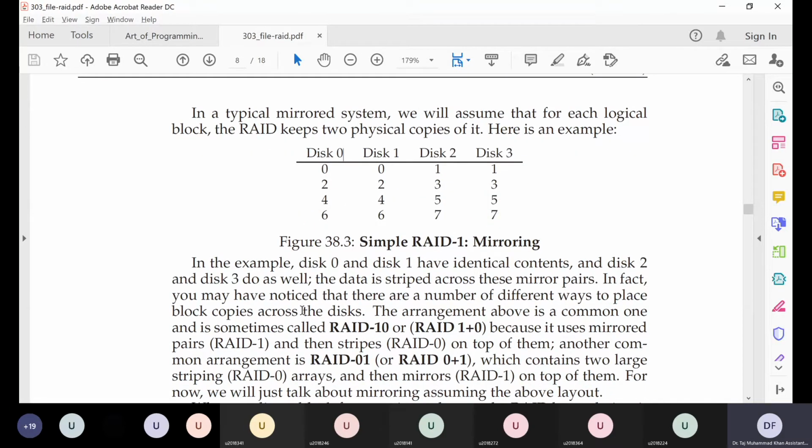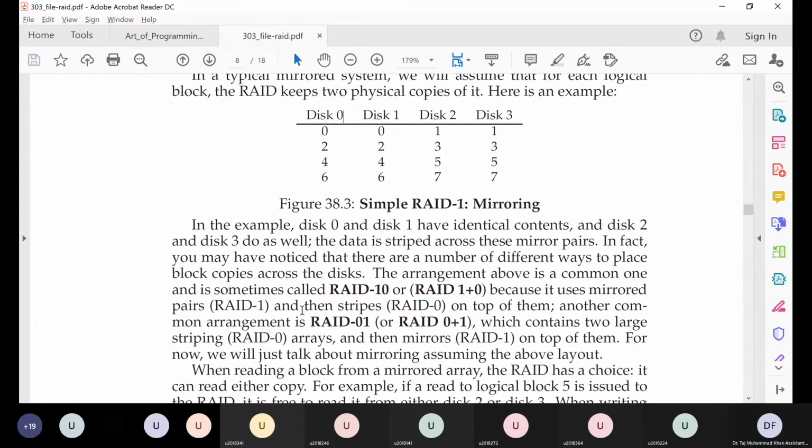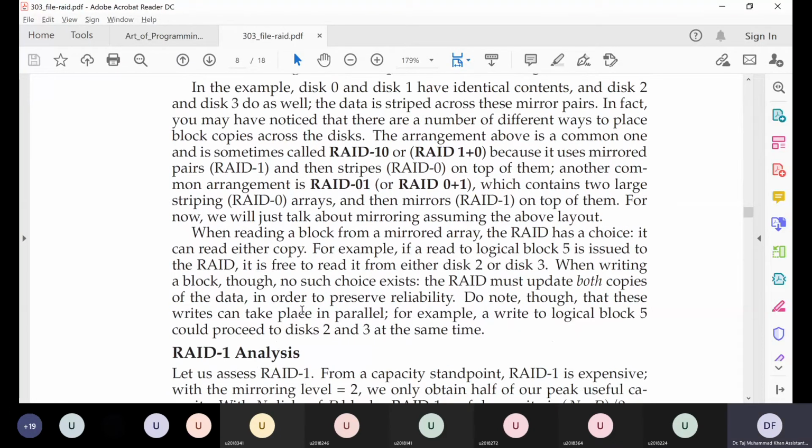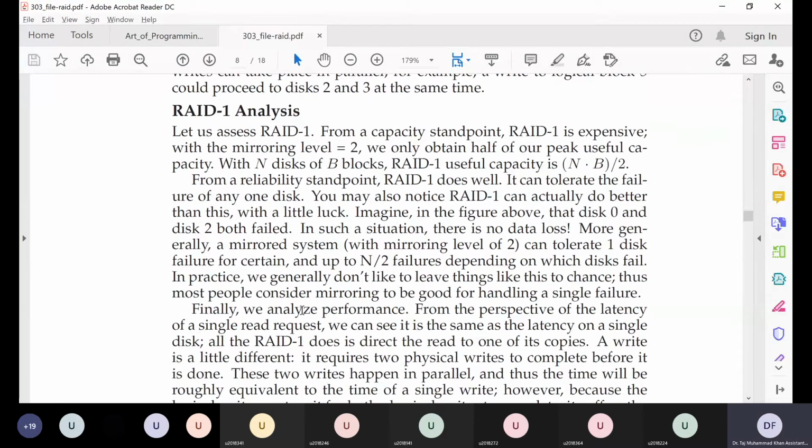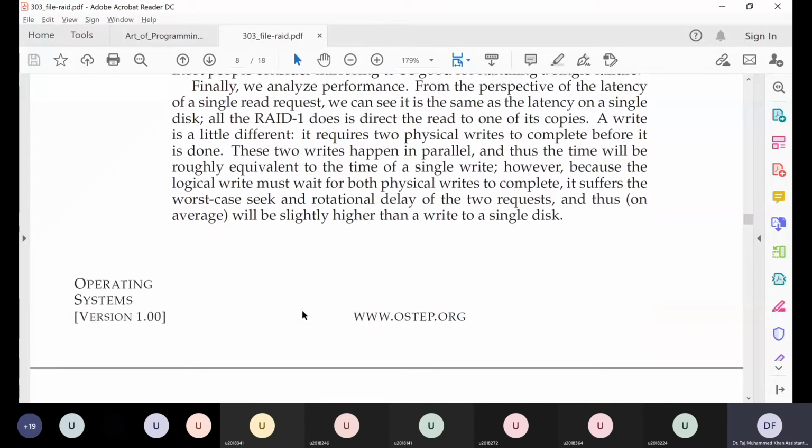So this is better in terms of reliability compared to RAID 0 because it can at least survive one hard disk failure. Good. So this is RAID level 1, and again we did the analysis.